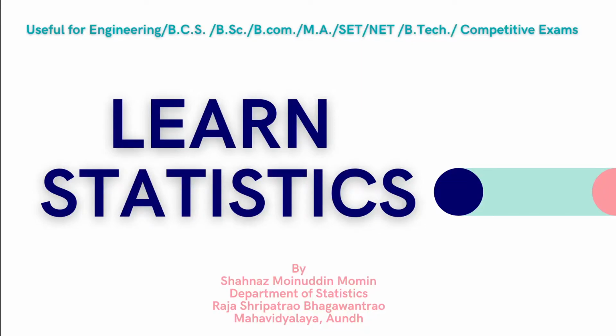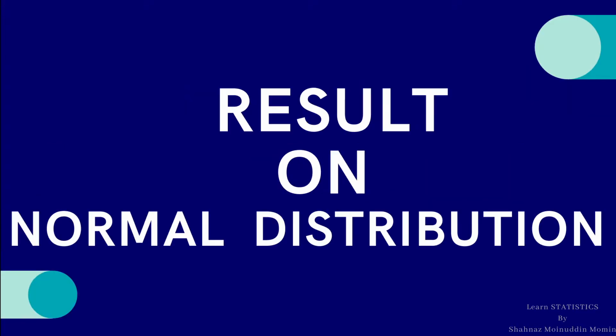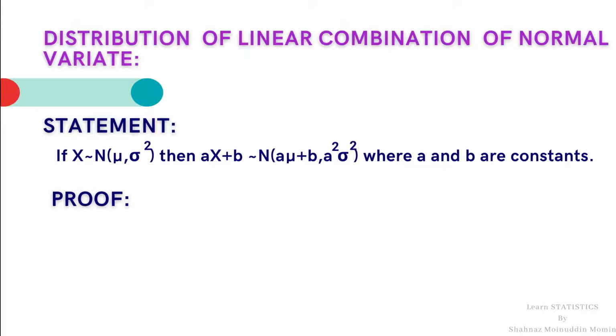In this class we are going to learn statistical concepts in a simple and easy way. The topic of today's lecture is normal distribution. In the normal distribution we will learn a result on normal distribution. In the result we will discuss the distribution of linear combination of a normal variate. So let us start with the result of distribution of linear combination of a normal variate.